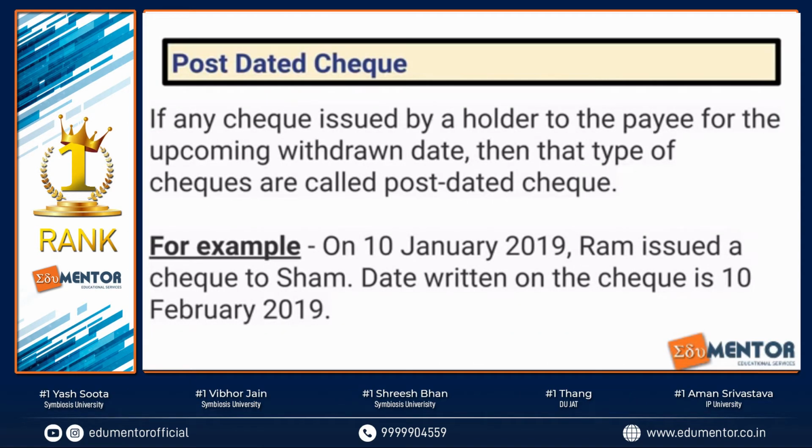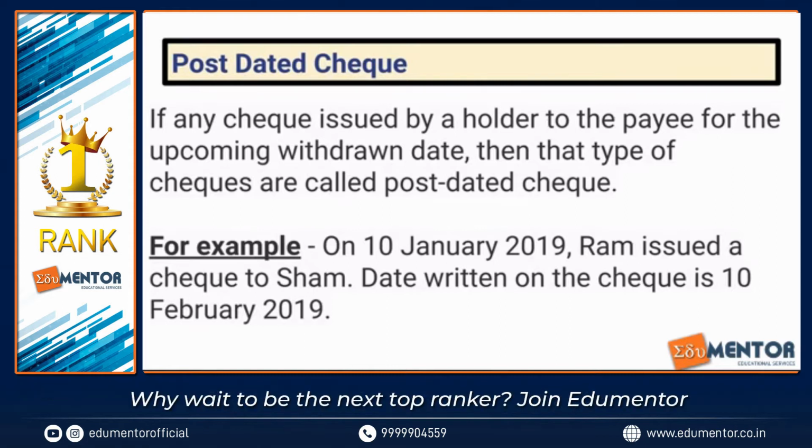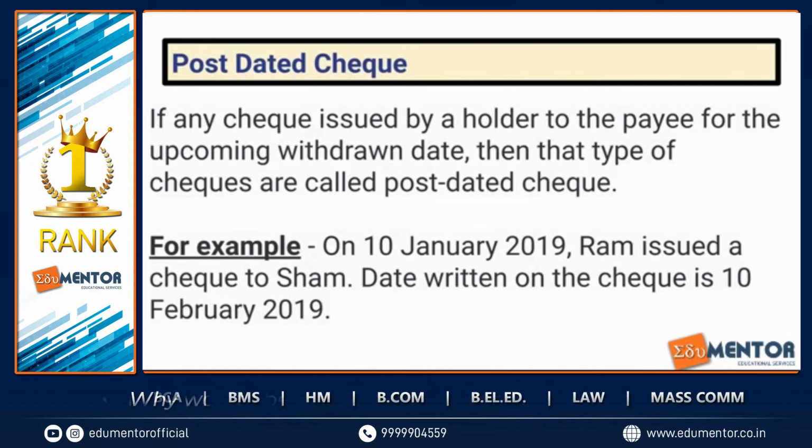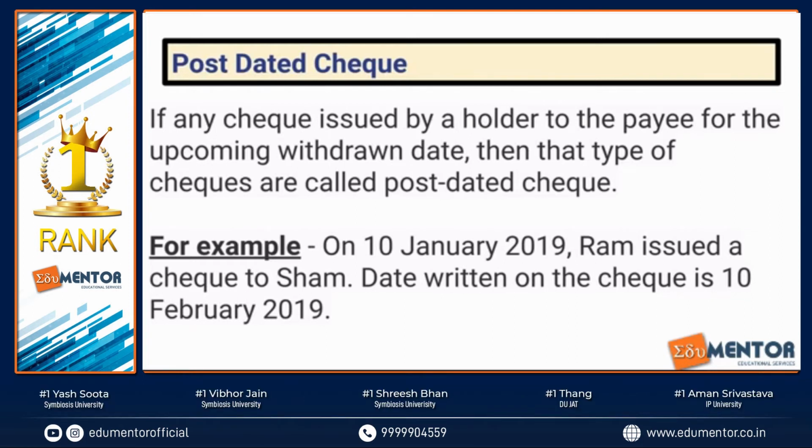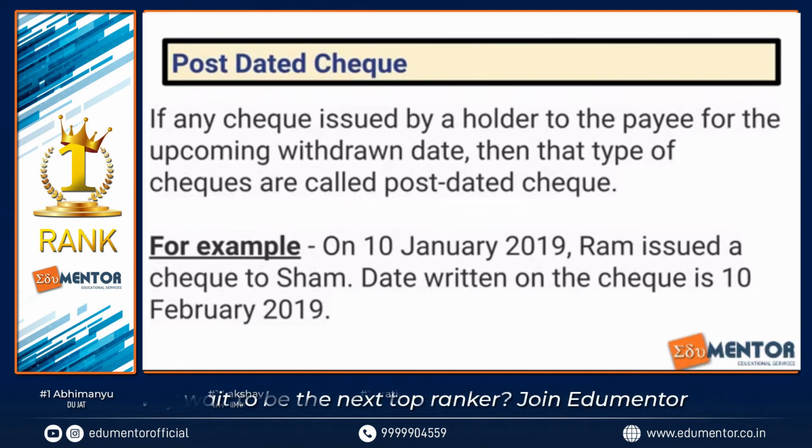Post-dated check. If today is 2nd April 2020, and I say that there is a lockdown going on, maybe my bank might not have that much amount, so I'm giving you a post-dated check because I might be getting money in my account by the 17th of April 2020. So I give you a post-dated check for 17th April today, on 2nd April 2020. So that's a post-dated check. You're giving the withdrawal date to be a later date.